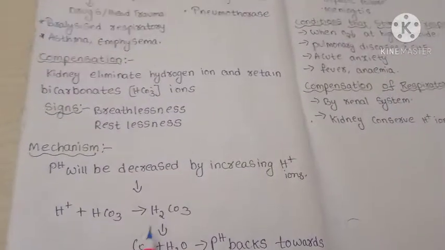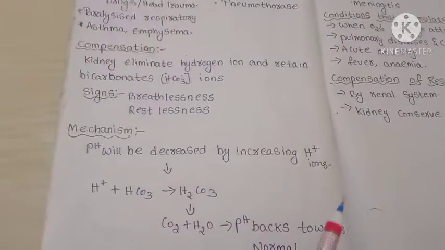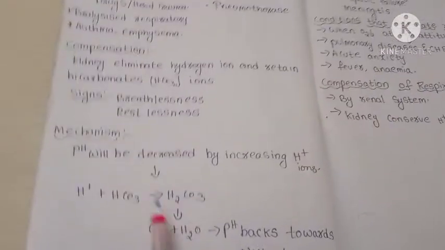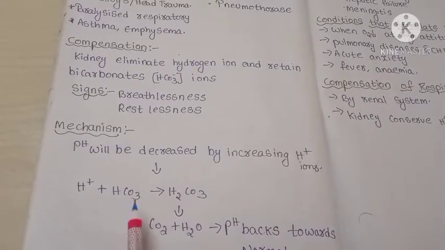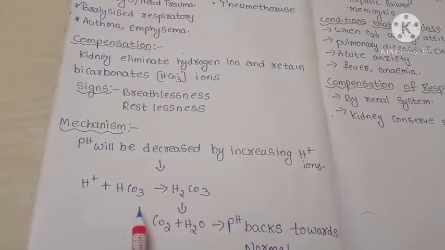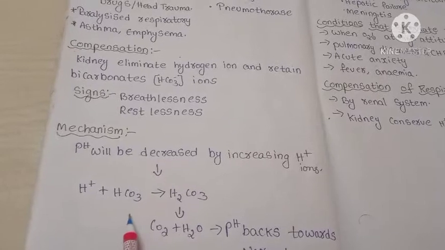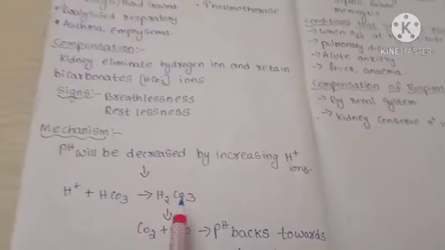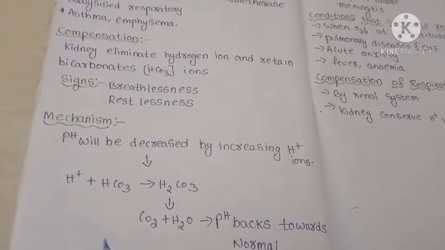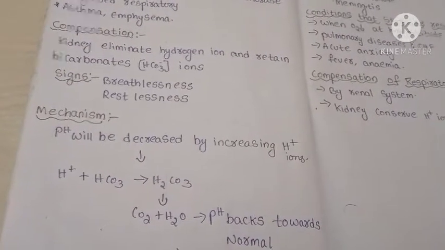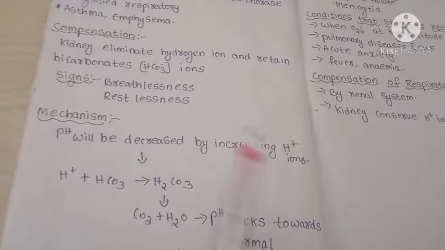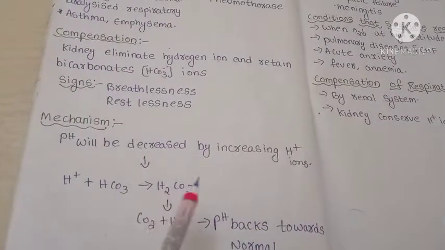pH will be decreased by increasing H+ ions. This H+ ion reacts with HCO3- and forms H2CO3, which will be further dissociated into CO2 and H2O. So the pH comes to normal level. This is the mechanism when respiratory acidosis occurs in our body.